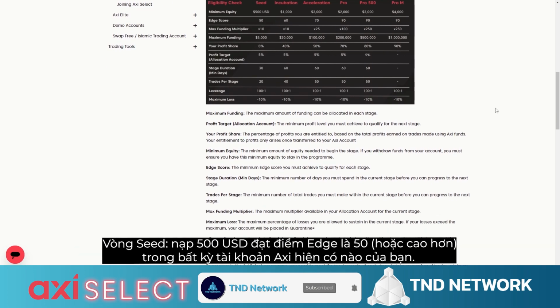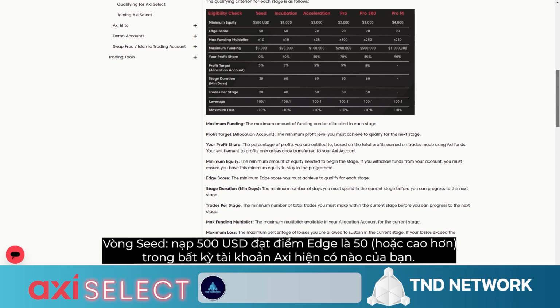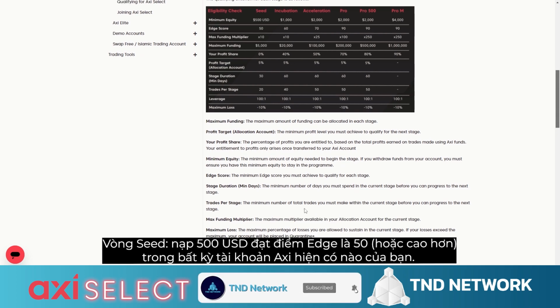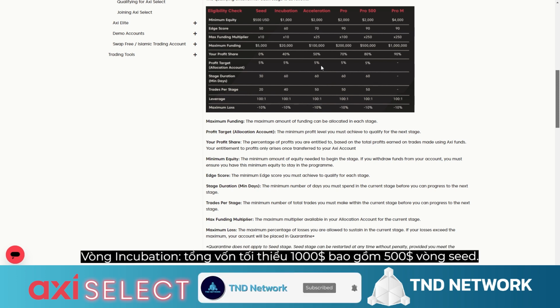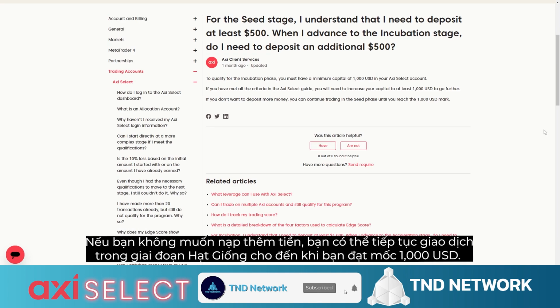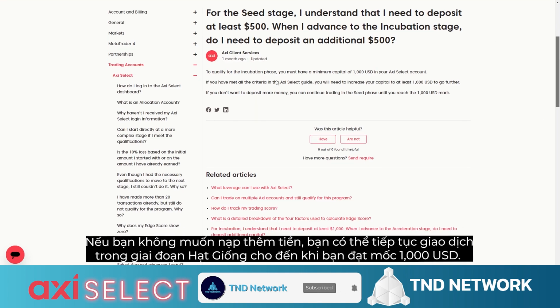of the program. Seed stage: deposit $500 USD and achieve an edge score of 50 or higher in any existing AXi account you have. Incubation stage: have a minimum total funding of $1,000 USD, which includes the $500 USD from the seed stage. If you do not wish to deposit any additional funds, you can continue trading in the seed stage until you reach the $1,000 USD milestone.